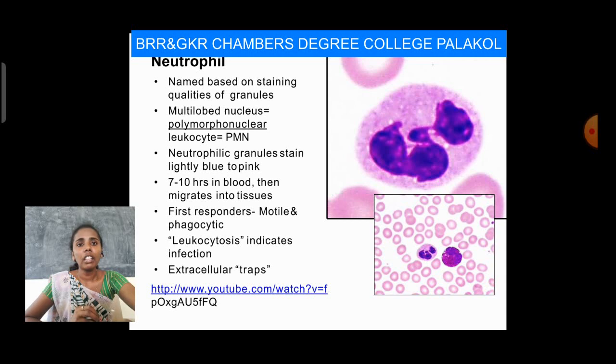Whenever the bone marrow releases neutrophils, they circulate in our body and blood. Then they can migrate directly into tissues. The first responders are neutrophils, and they are motile and perform phagocytosis.